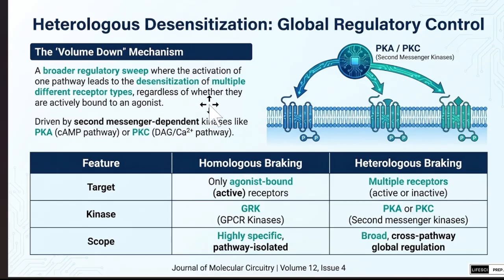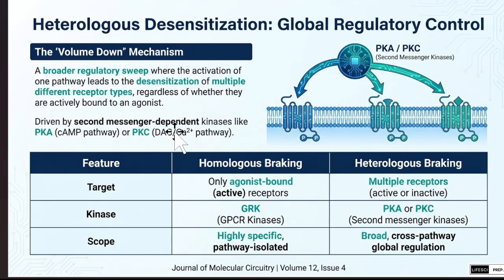Then what about heterologous desensitization? In heterologous desensitization, a particular pathway will lead to desensitization of multiple different receptors, regardless of whether they are actively bound by an agonist or not.